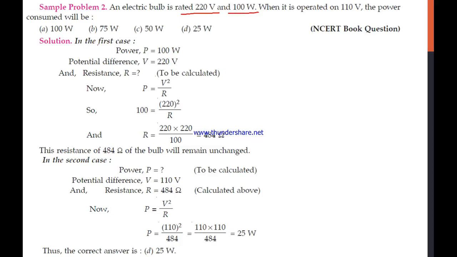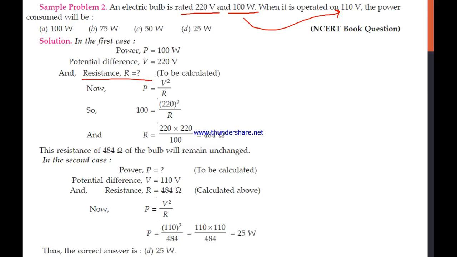Now you disconnected that bulb that was earlier working on 220 volt, and you are trying to operate it on a switchboard that is giving you 110 volt supply. So we have to calculate what will be the new power that it will consume. Whether you connect the bulb to 220 or 110, one thing will remain the same, and that is the property of the material. I hope you remember the term known as the resistance of your device.